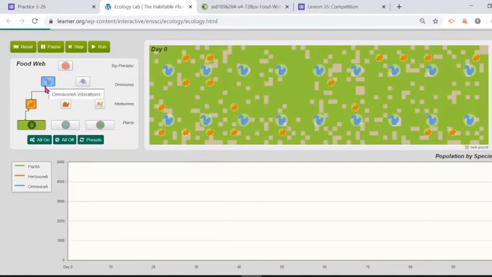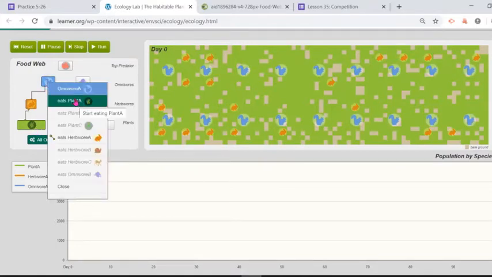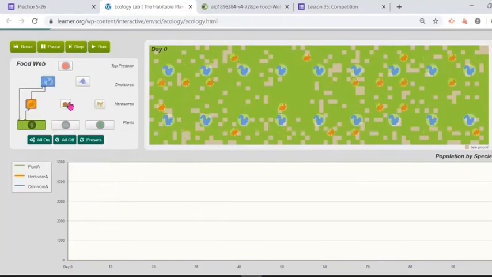But what we want to do is turn the squirrel into an omnivore. So right now it's a carnivore because it's eating the rabbit. But we're going to turn it into an omnivore by connecting it to the plant. The way we're going to do that is we're going to click omnivore and we're going to click eats plant A.